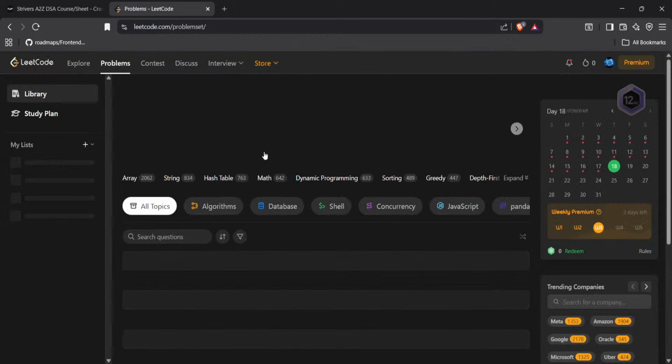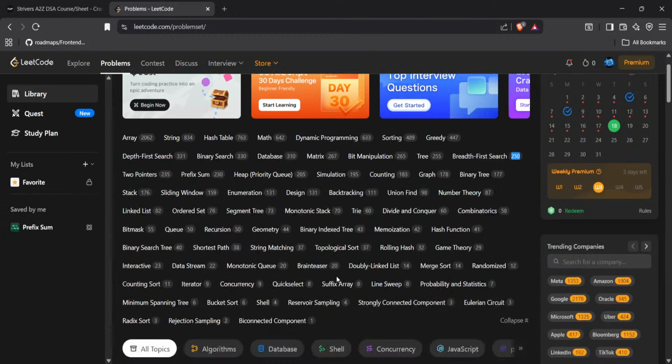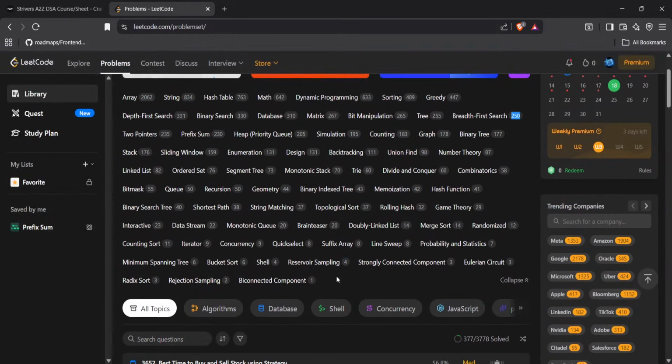Today, let's go to the problems. In this we'll go to any one of the topics: bucket sort, shell sort, Eulerian circuit, line sweep, probability and statistics, minimum spanning tree, radix sort, bit mask, linked list, ordered set.